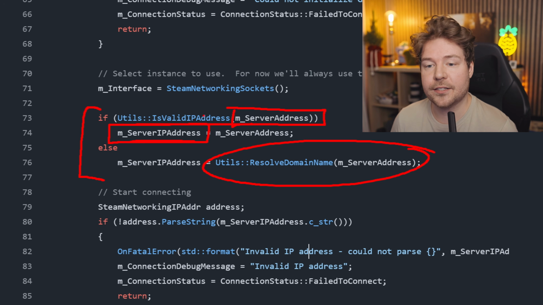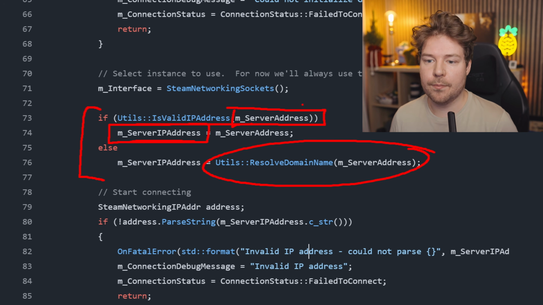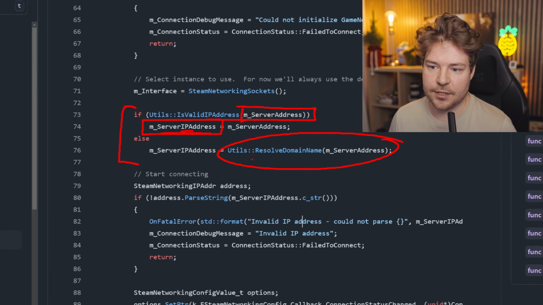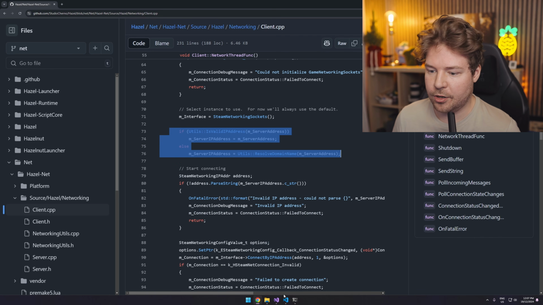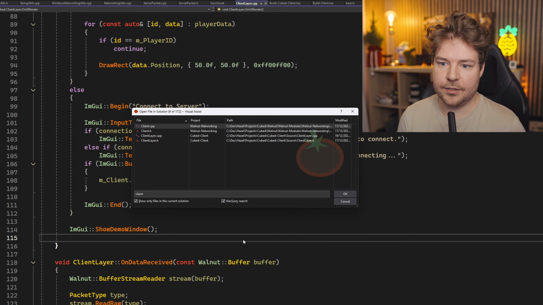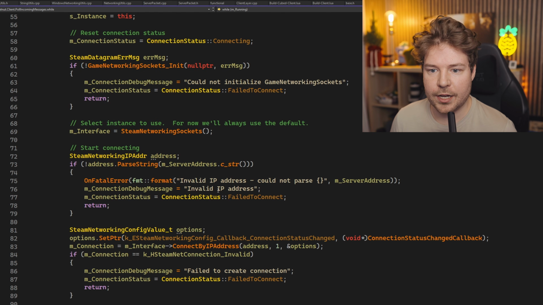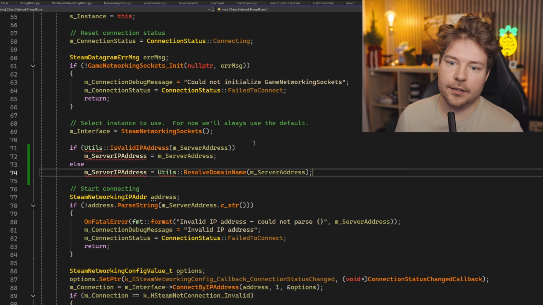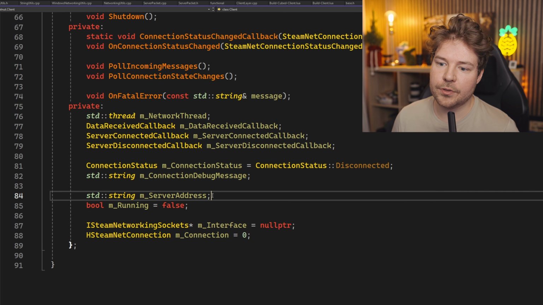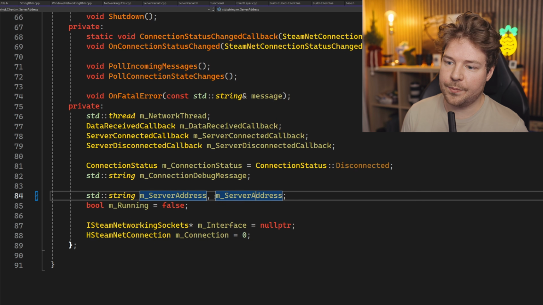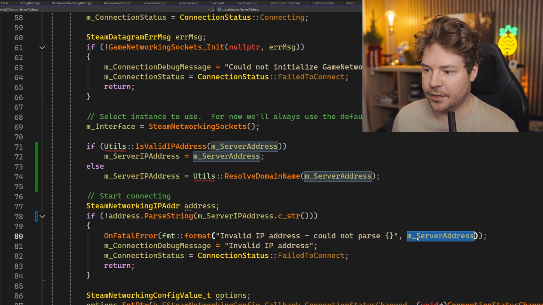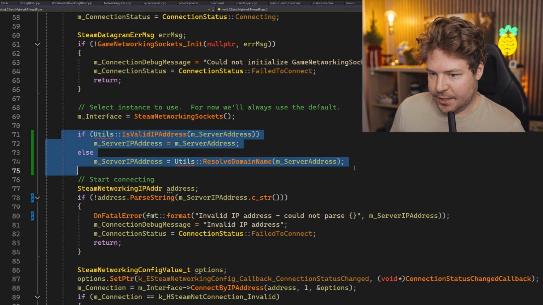And the server, they might be the same if you just give it an IP address, but if you give it a domain name, then it will basically keep both, but it will resolve the IP address and use that for actual connections, which is pretty cool. So let's just grab this block over here, and then inside client.cpp, when we try and do that connection, which is over here, before we use the server address, let's paste in this block here. And along with server address, I'll also have server IP address, which we will assign over here. And that's what we'll use basically going forward, because you can see it will get assigned over here.